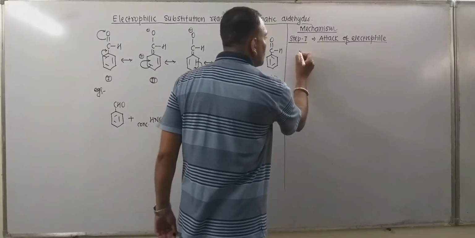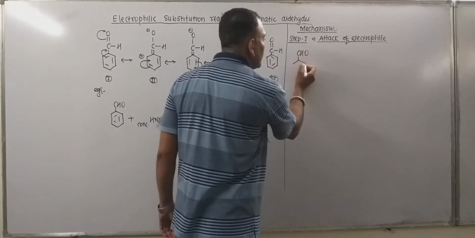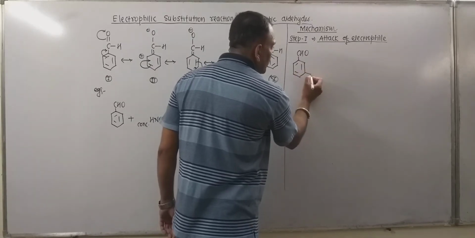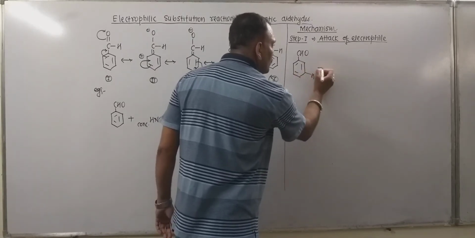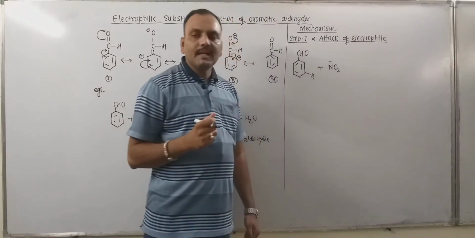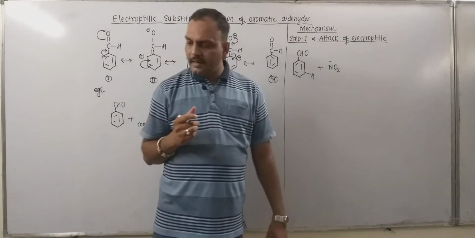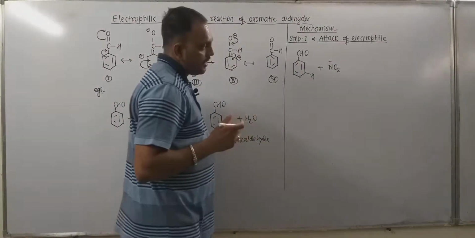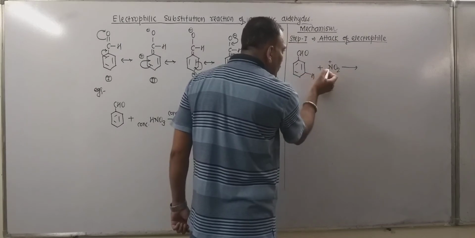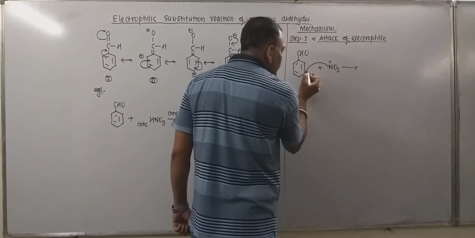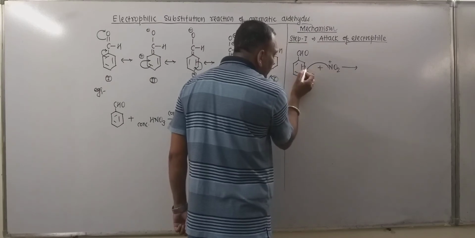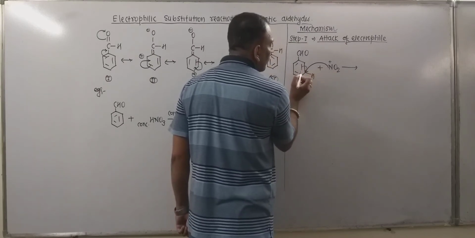So this is benzaldehyde, and this is the meta position. The nitronium ion, an effective electrophile, attacks. It prefers to attack at the meta position like this, and in order to receive that electrophile, these pi electrons get attracted by this carbon.